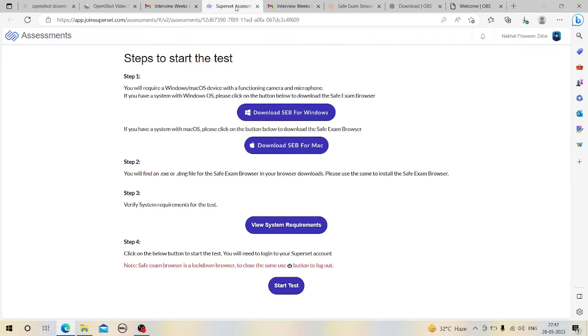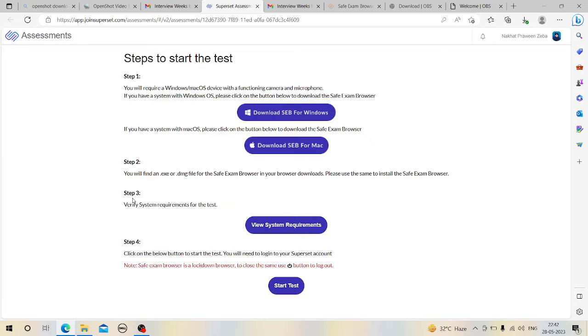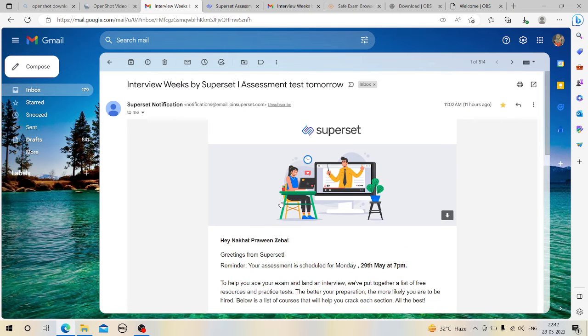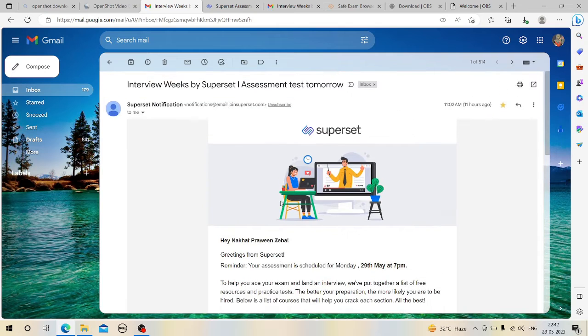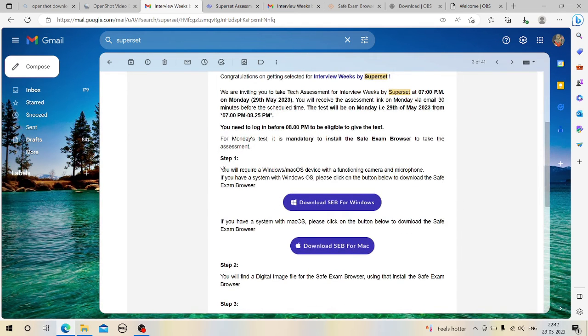Now come to the Superset Assessment platform. Oh, I need to log in again. Okay, please log in again, or no, continue. I will first show you that email of the mock assessment, then only you will be aware of how you can take your actual assessment. So wait a minute. Yeah, this one. I'm just repeating.